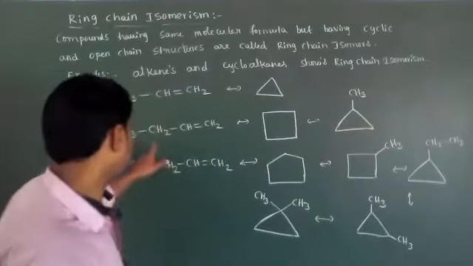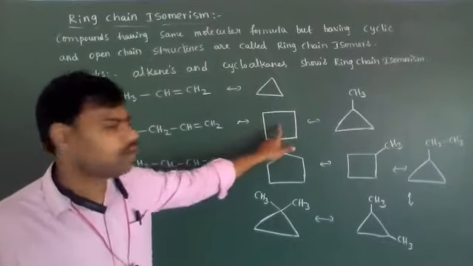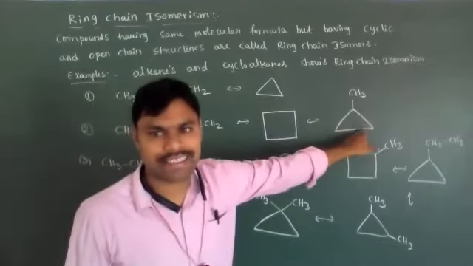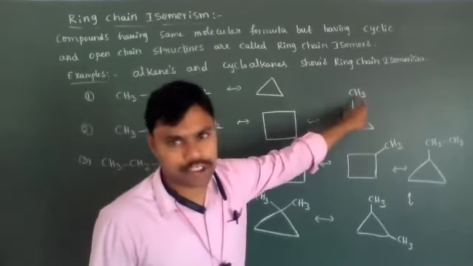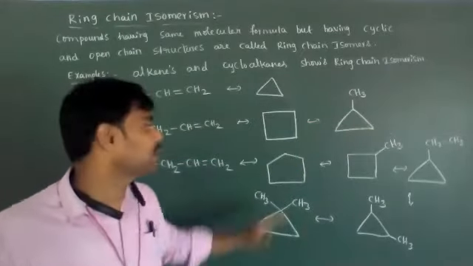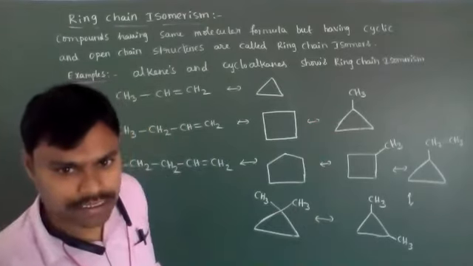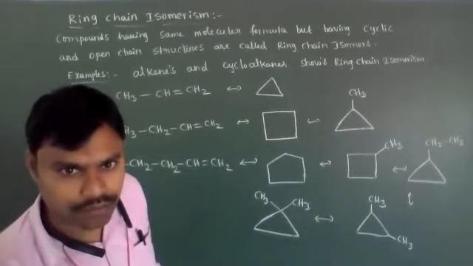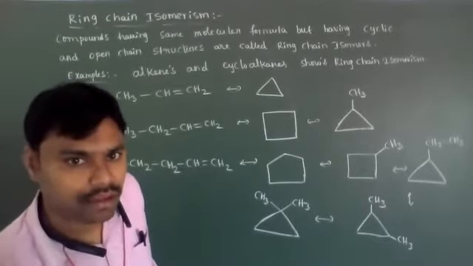Yes, ma'am. 4 carbons means only how many possibilities? 2 possibilities. One is a 4-member cyclic ring, another one is a 3-member cyclic ring. And one methyl group substituent means that should be at 1 carbon. Any one of the carbons you write 1 methyl substituent, then we'll get 2 rings only. Is there any other possible structure? Let me know. Abhay, understood? Only 2 rings.